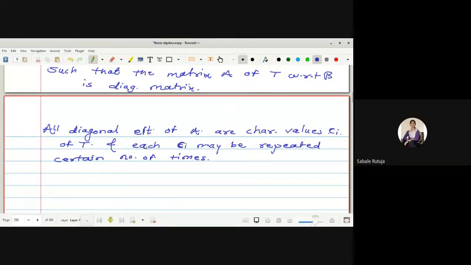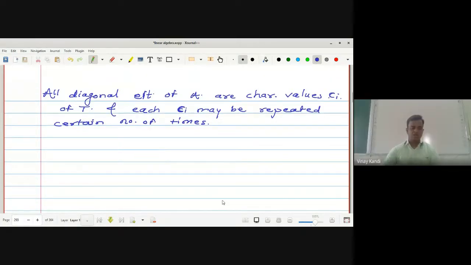Now let us assume that in the matrix A of the transformation T with respect to beta, Ci is repeated di times. The possible value of di is greater than or equal to 1.